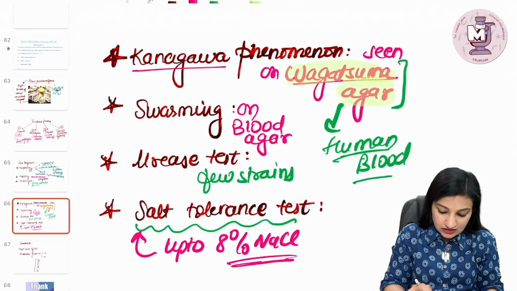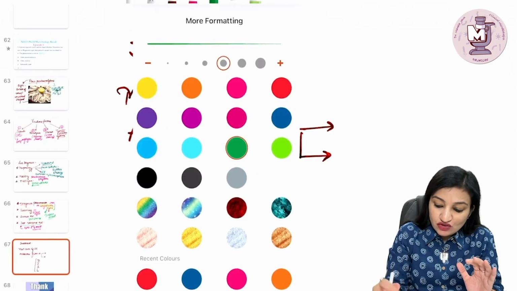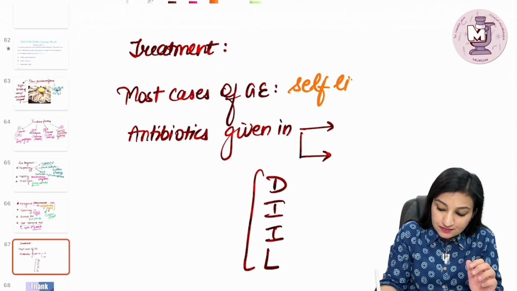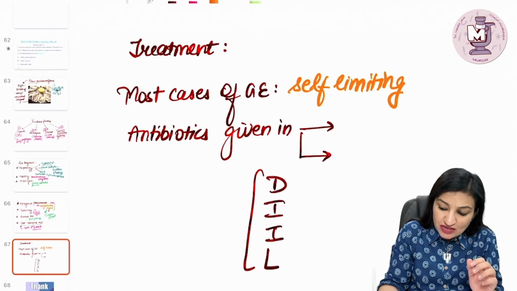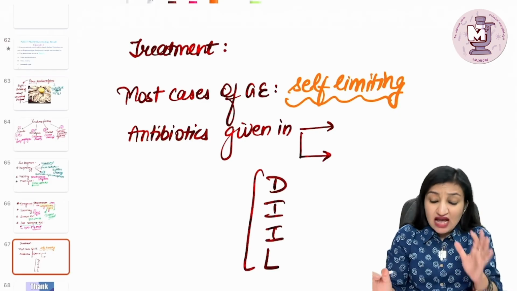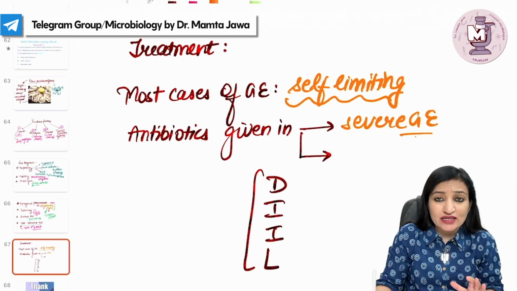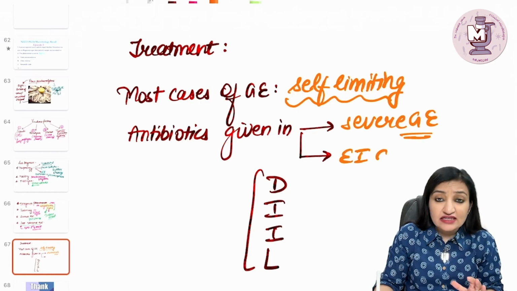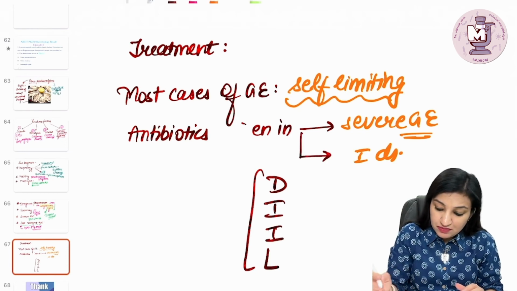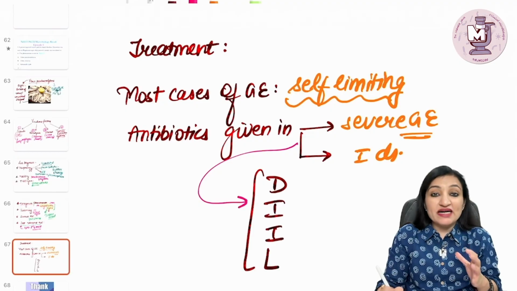Please remember this. Then, coming to the treatment aspects, most of the cases of gastroenteritis by this organism are self-limiting, and the treatment is on the same lines as that of cholera treatment. Antibiotics are to be given only in case of very severe gastroenteritis and extraintestinal manifestations, which are usually seen in people who have some underlying morbidities.